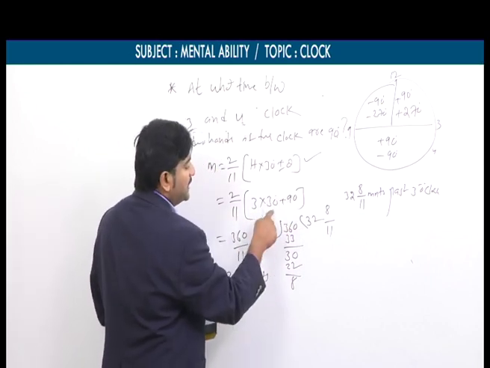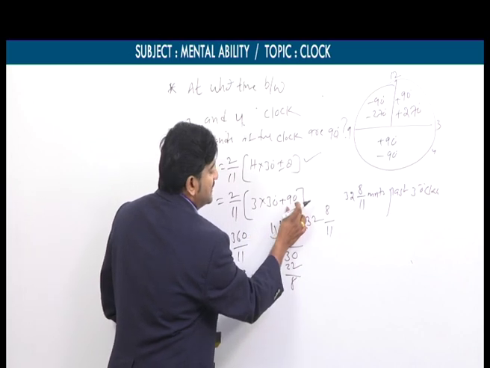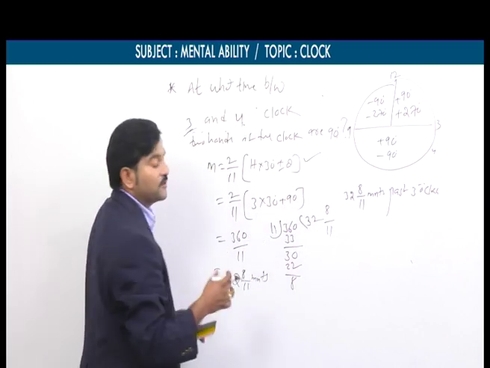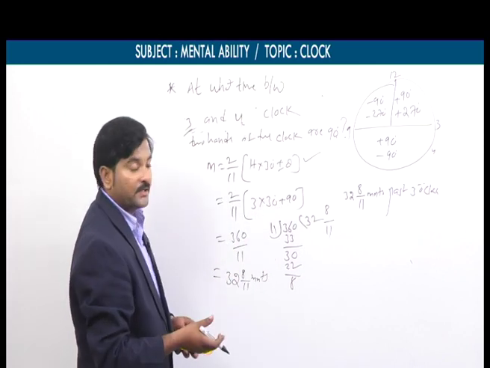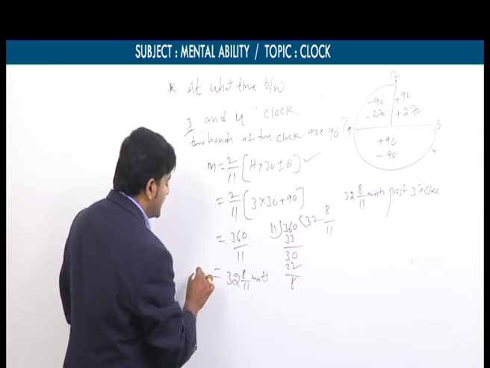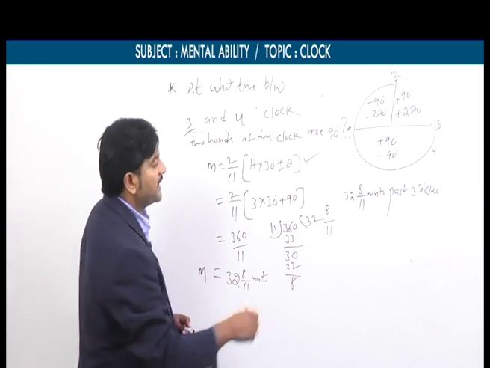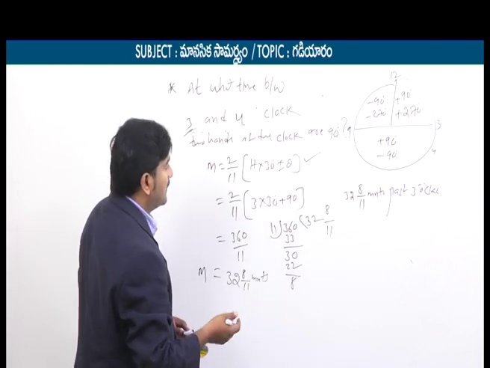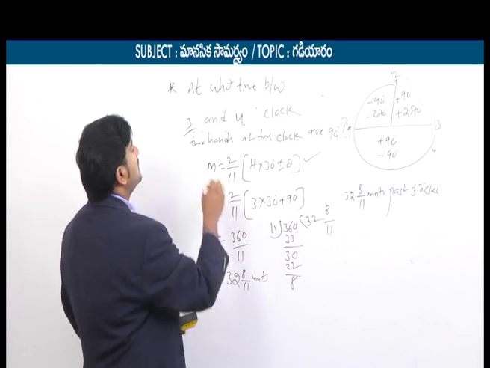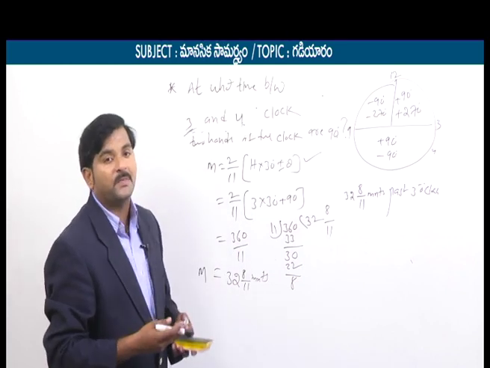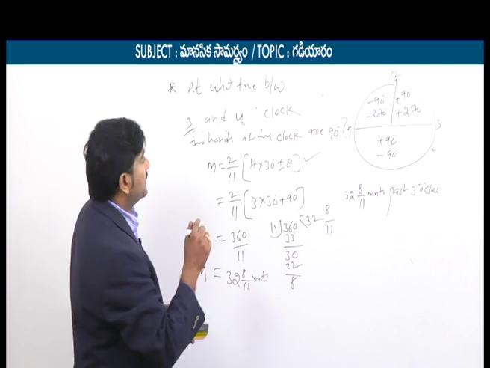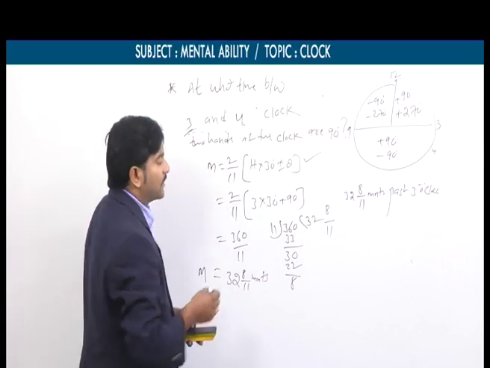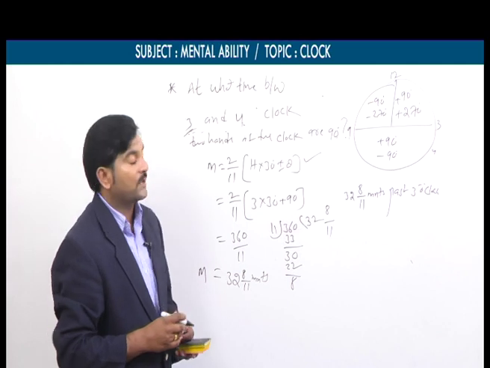So 3 into 30, 90. Here minus 90. 90 minus 90 means how much you will get? 0 you will get. So 0 into something means how much you will get? 0 you will get. So what does it mean finally? M value I am getting 0 degrees, if I take theta equal to minus 90. So what does it mean? 0 minutes past 3 o'clock. 0 minutes past 3 o'clock means what? It's simply 3 o'clock.